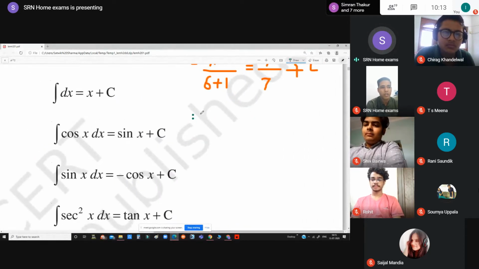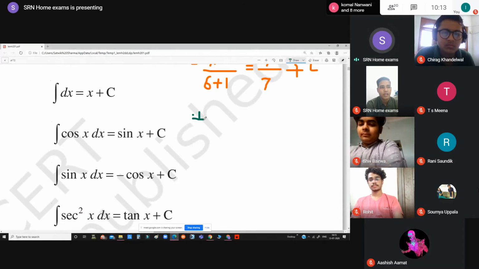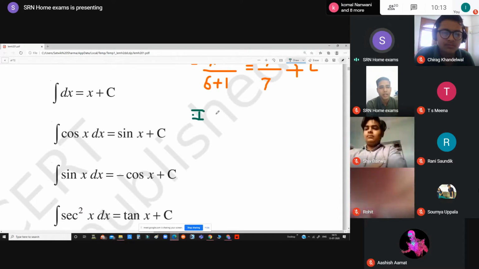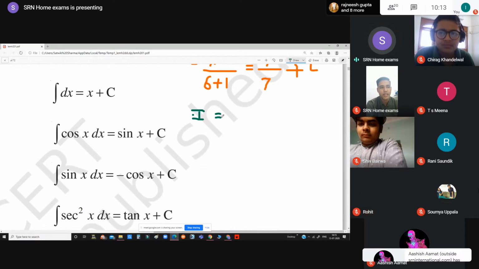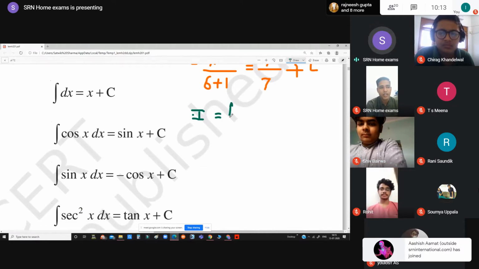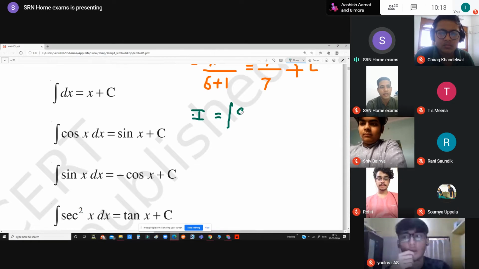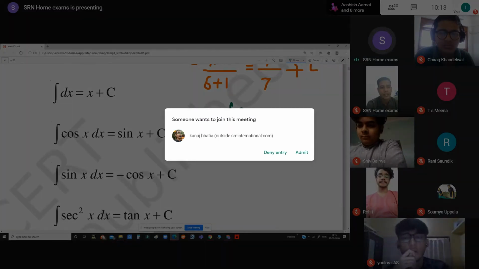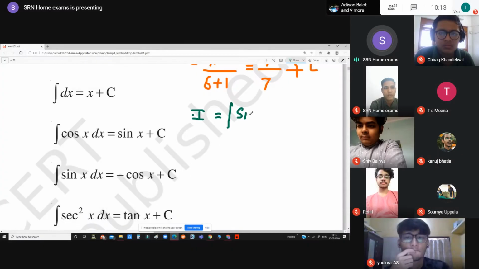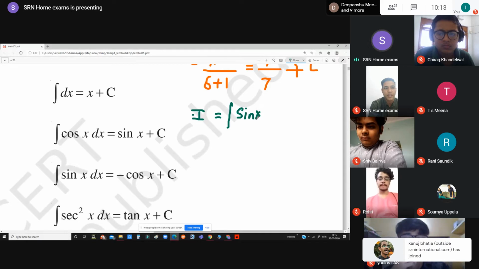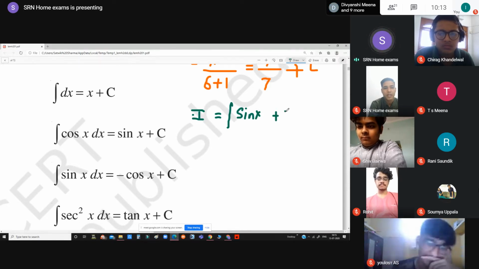Let's take an example of one more simple function. Let's integrate I is equal to integration of sin x plus 3.